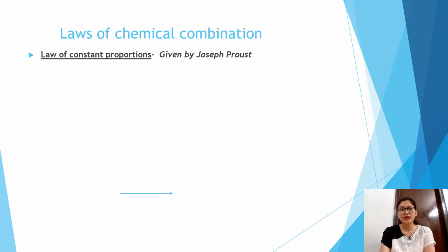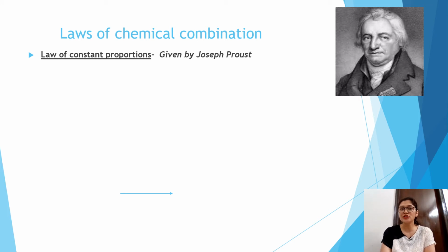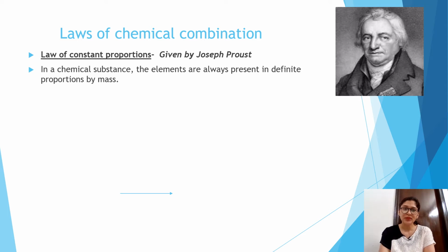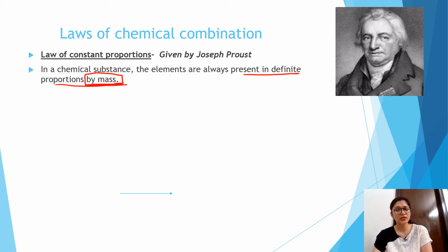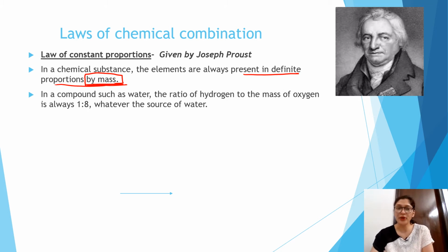Next law is the law of constant proportion, which is given by the scientist Joseph Proust. What Joseph Proust states is that in a chemical substance, the elements are always present in a definite proportion by its mass. This term is very important, by its mass. Suppose we get water, whatever the source, from a pond or from a river, whatever the source is, we get water, which is a compound.